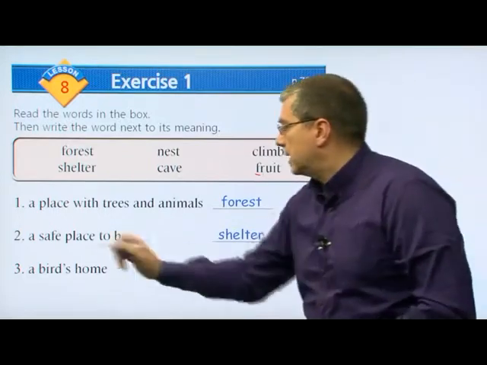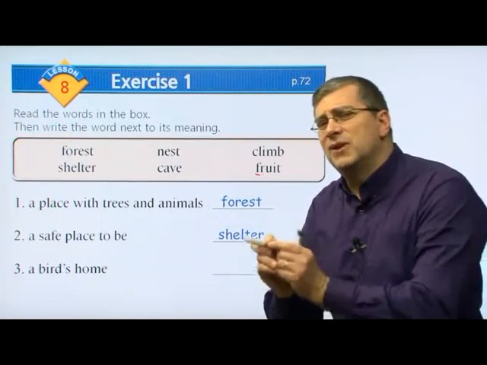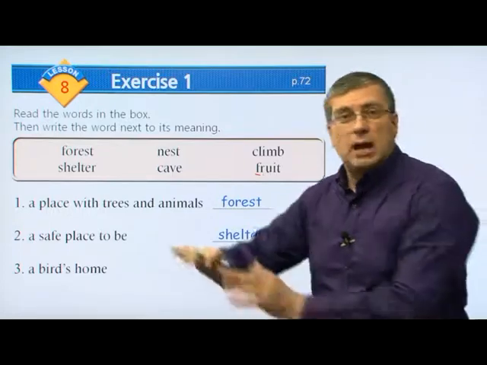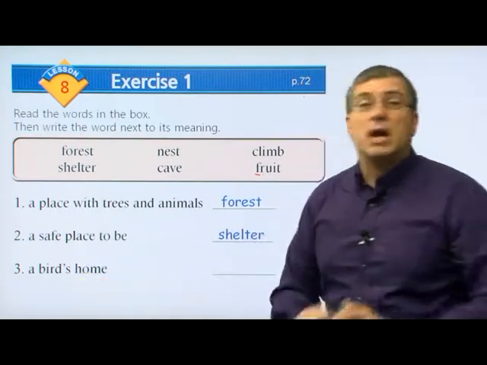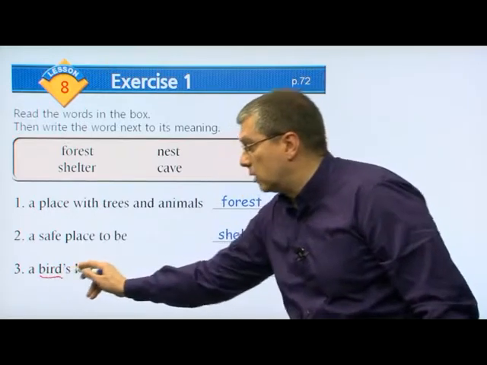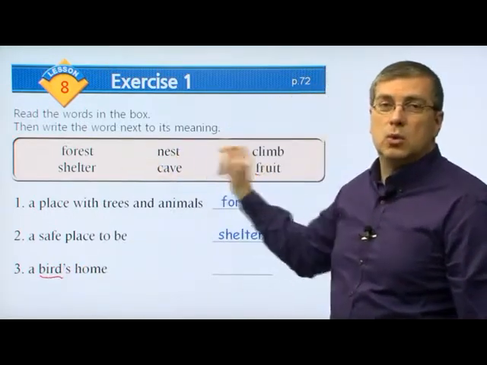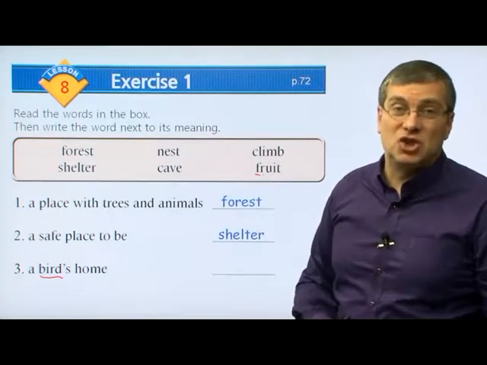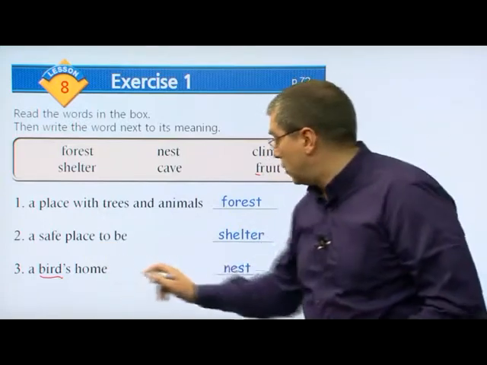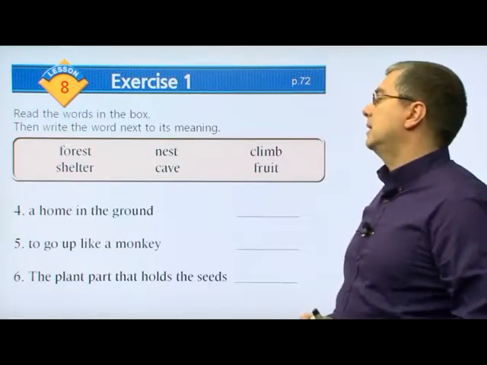Okay. Number three. Now it's more specific, right? Now we're looking at a more specific type of shelter, a bird's home. Right? Not a wild dog's home, not a person's shelter, right? But a bird's home. Which word is associated with bird? Which word is a bird's shelter? It is, of course, nest. So a bird's home is a nest. Okay, good. Let's move on to the next three.